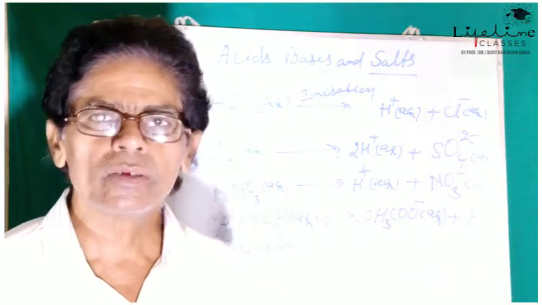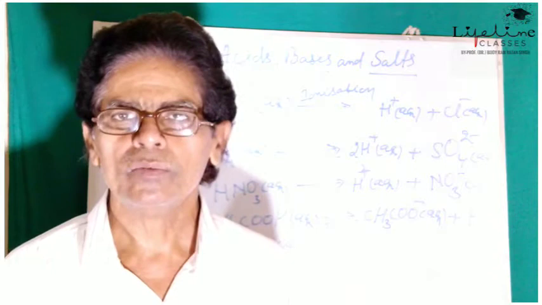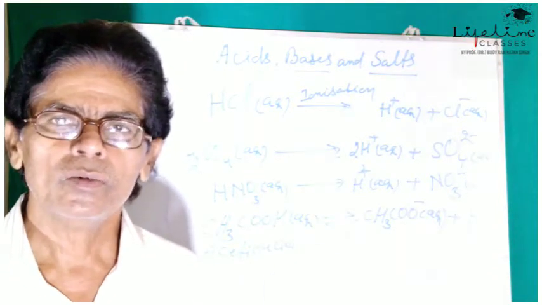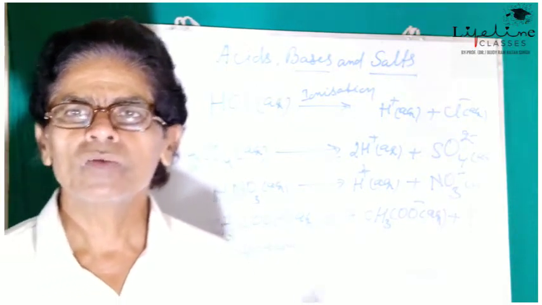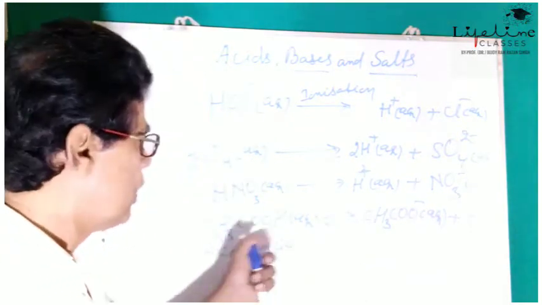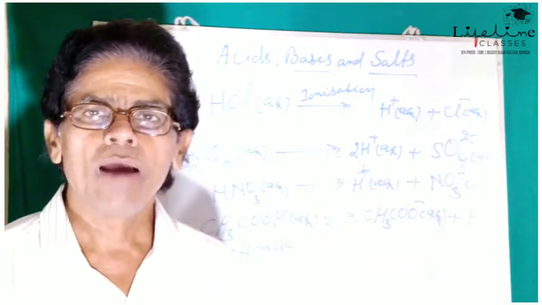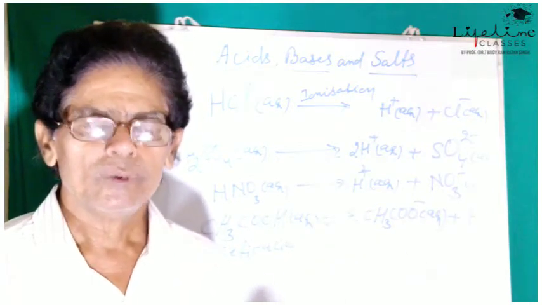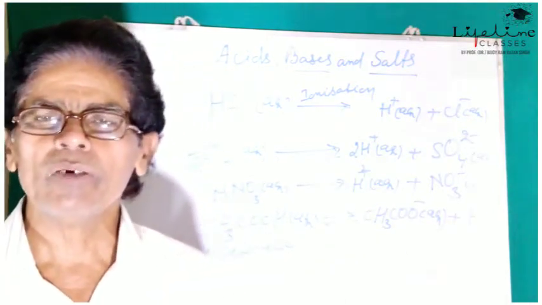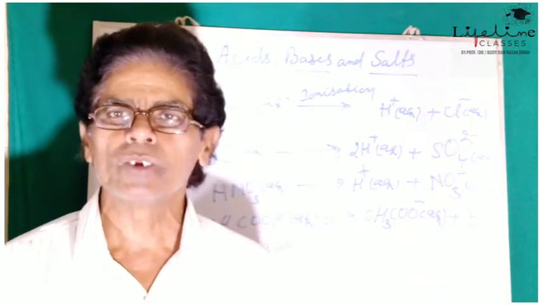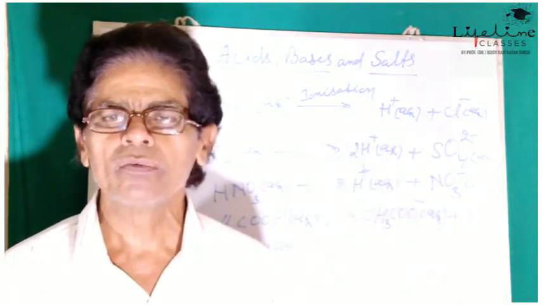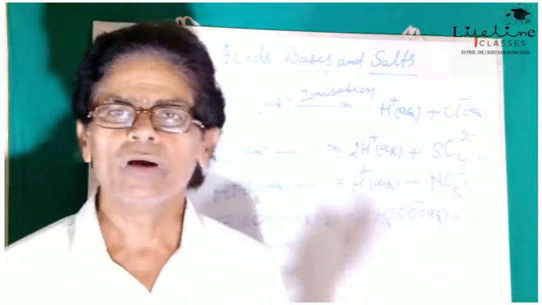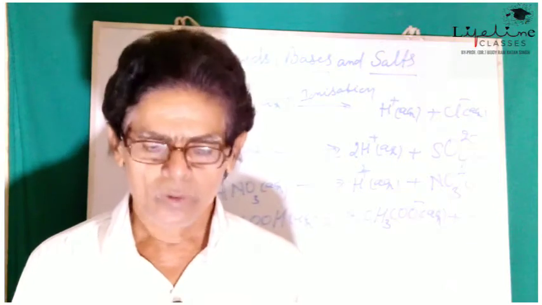So, strong acids get ionized completely during dilution or addition to the aqueous medium, means water. But weak acids do not ionize completely, they ionize partially, and there exists an equilibrium between the dissociated and undissociated molecules in case of weak acids like acetic acid, formic acid, oxalic acid and so on.